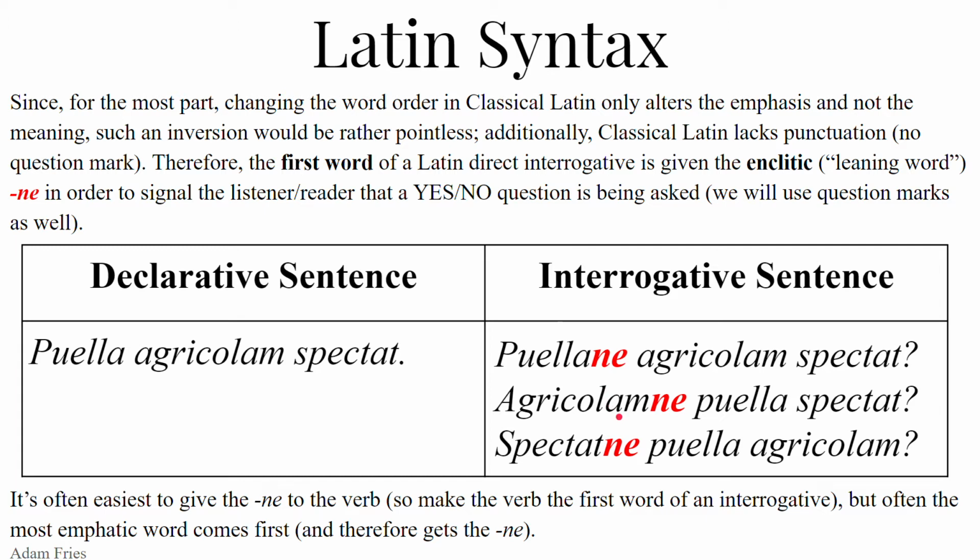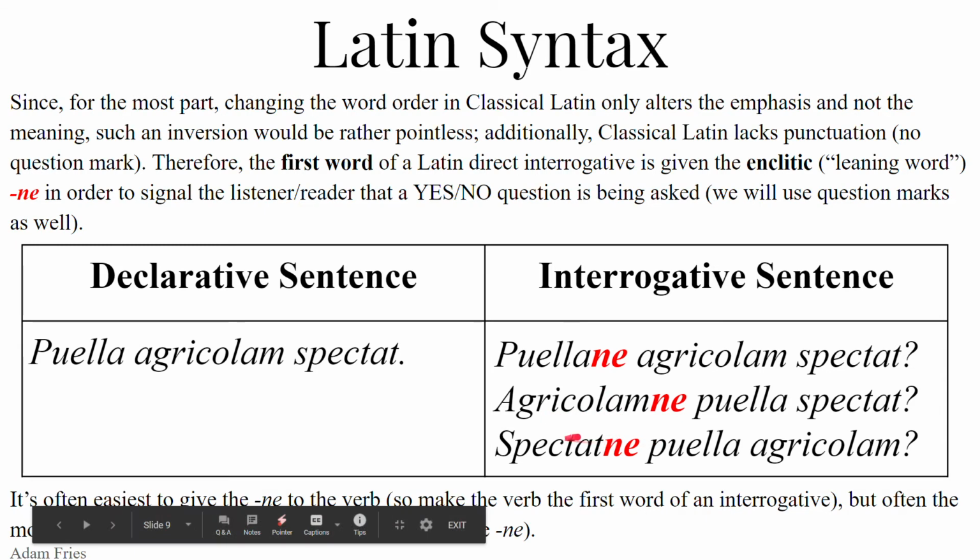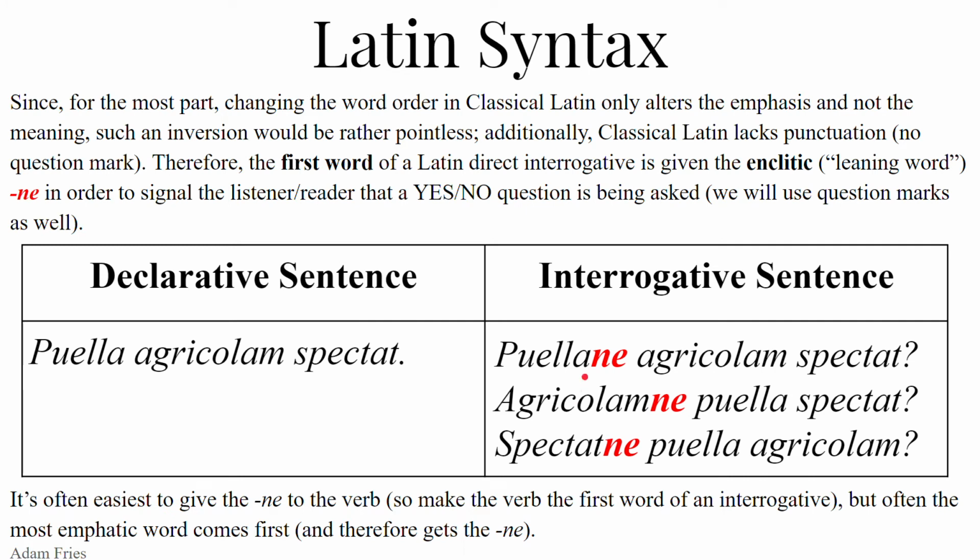And then your typical kind of no emphasis, easy thing to do with interrogatives, I like to do this one just off the bat, is put the verb first. Put the verb first, and then add the ne to that. It's actually pretty closest to English. Is the girl looking at the farmer? So invert the subject and the verb. Spectat ne puella agricolam? Is the girl looking at the farmer? Usually the emphatic word goes first, but always in a Latin interrogative asking yes or no, a direct interrogative, the first word gets the ne. Whatever that first word is, it gets the ne.